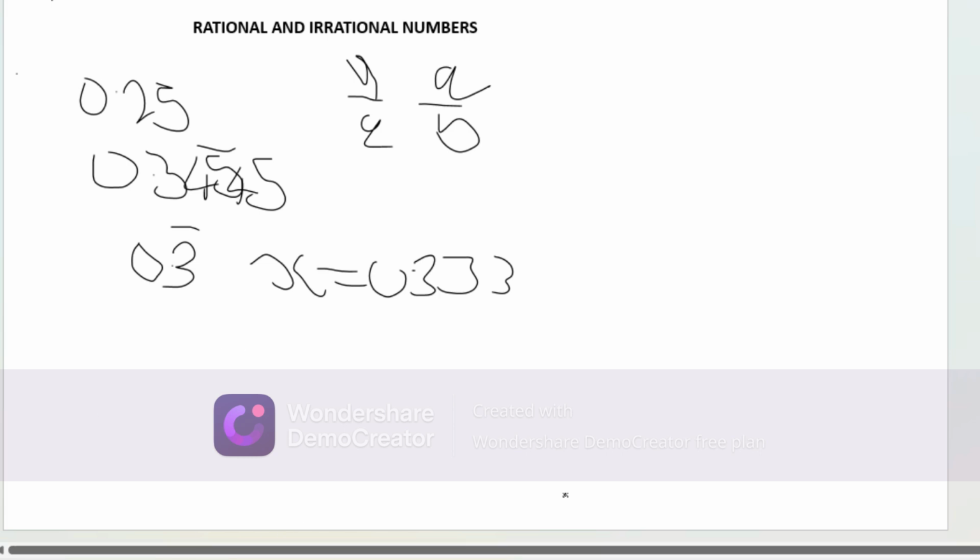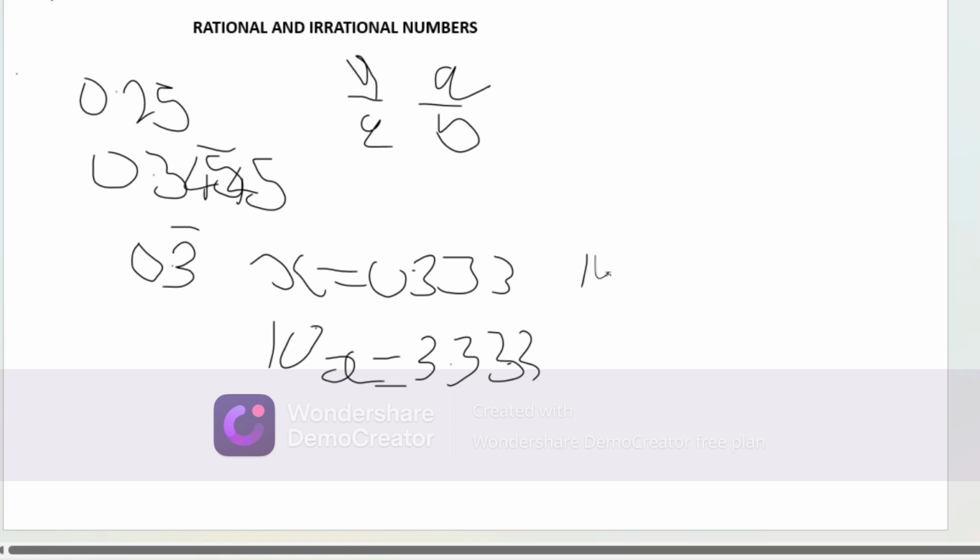And we are going to multiply x by 10. So we are going to have 10x, multiplying both sides, which is equal to 3.333.